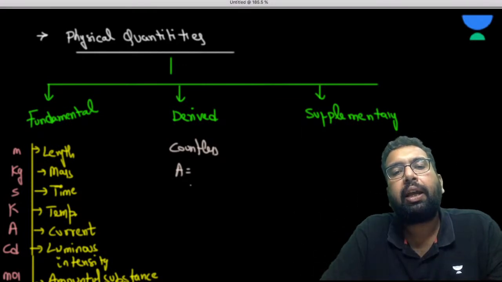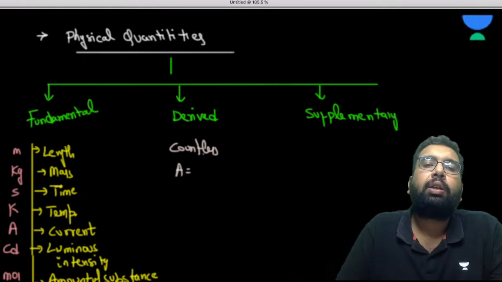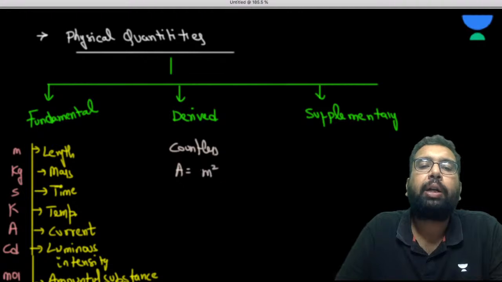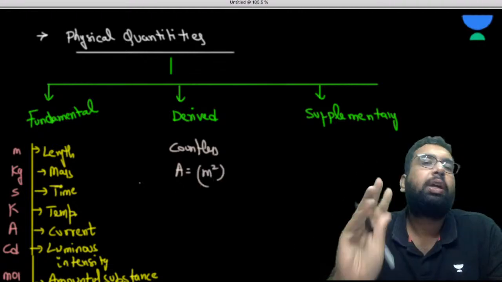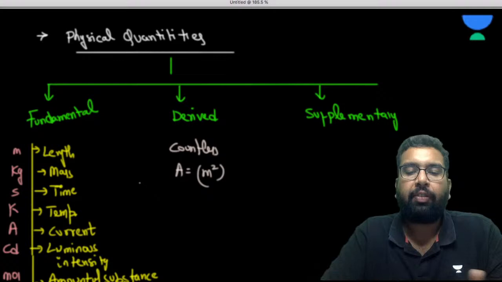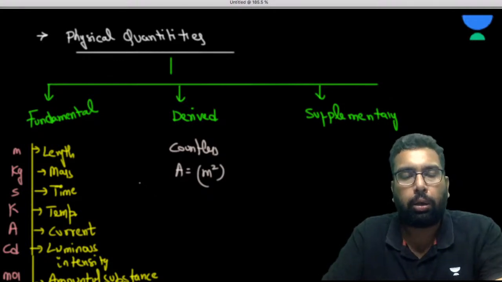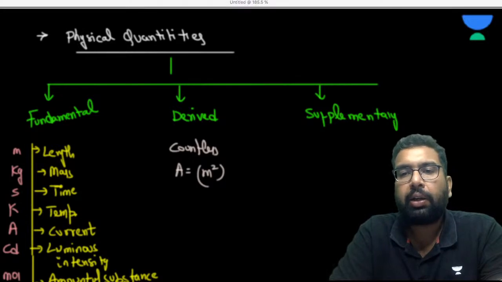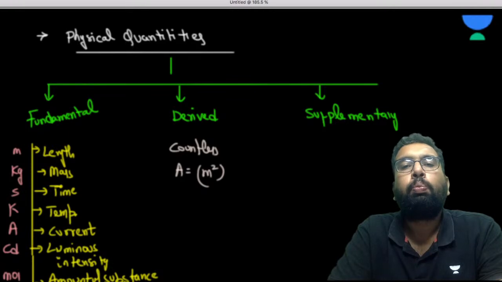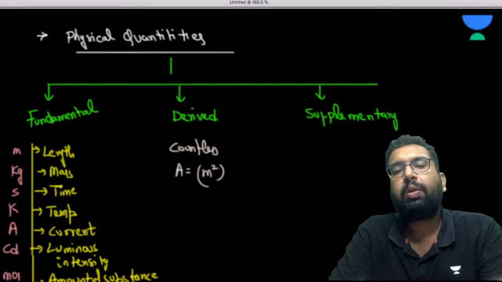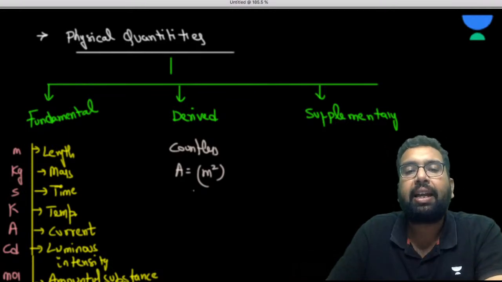So when we say area, this is a derived quantity because it has a unit of meter square. That means something more than the fundamental quantity. When a physical quantity involves something more than the fundamental quantity, it is called a derived quantity, like area, volume.